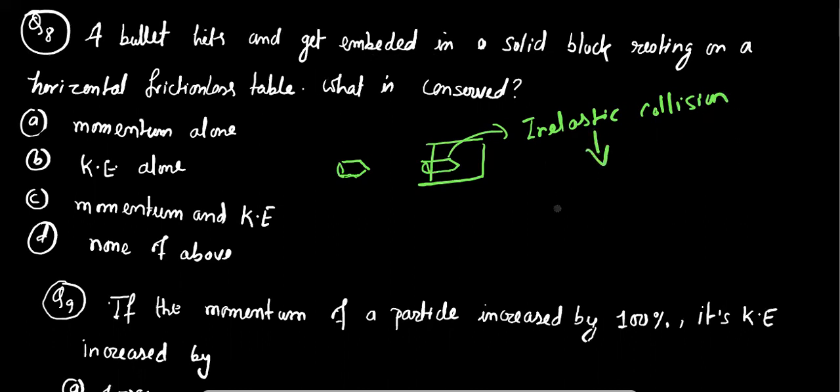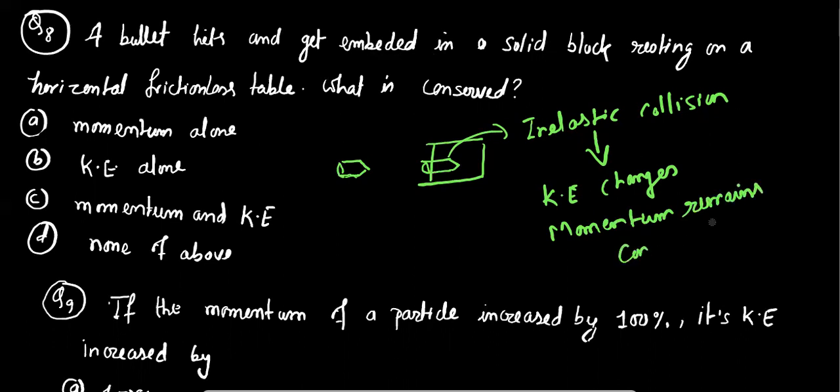In this collision we know that kinetic energy changes but momentum remains constant. So our proper option is option A, momentum alone remains conserved.